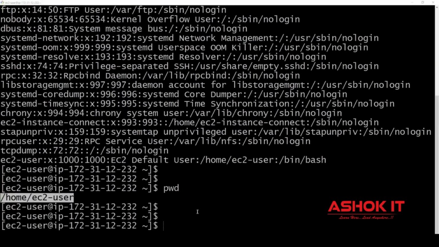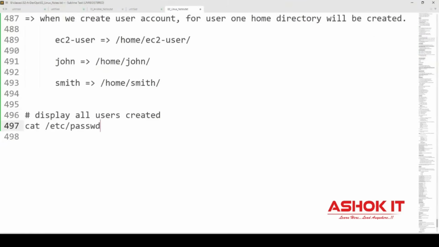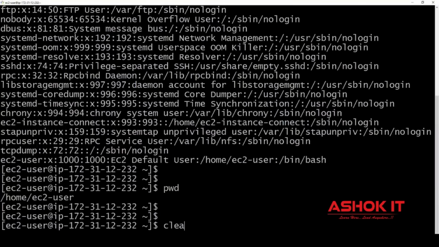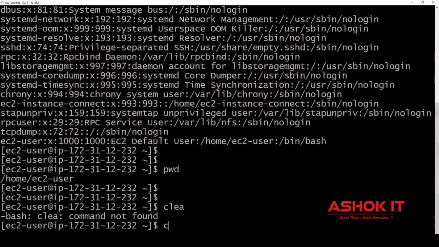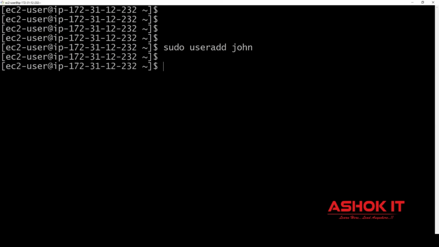So how to display all the user accounts available in the Linux machine? By using cat /etc/passwd, we can display all the users which are available. Now, how to create one new user in the Linux machine? To create a new user, some admin privileges are required. So sudo, which means super user do. Sudo useradd with the username John. When you execute this command, one user will be created with the name John.